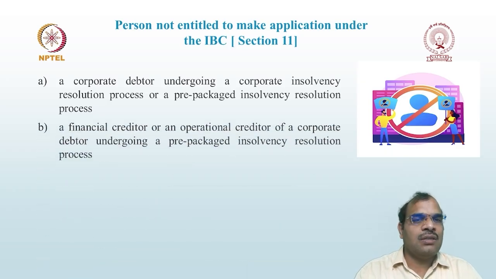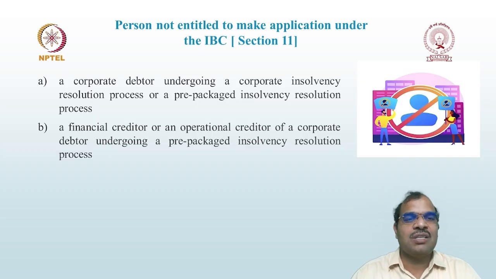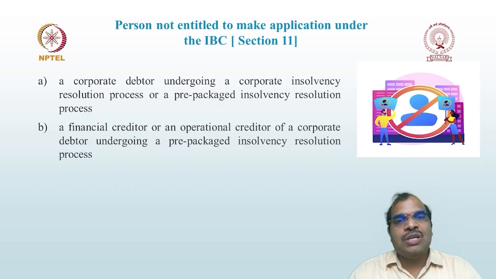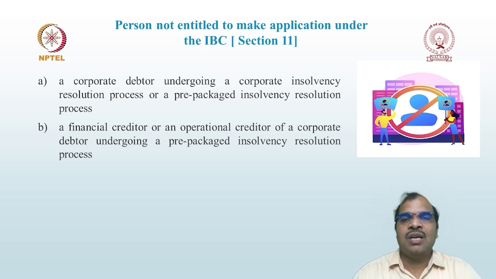Then a financial creditor or operational creditor of a corporate debtor who is undergoing PPIRP. As we have discussed, under section 7 a financial creditor can make an application, and under section 9 an operational creditor can make an application.